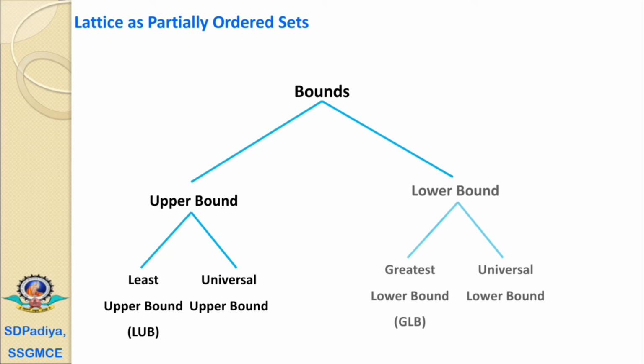Similarly, there are two types of lower bounds. If there are multiple lower bounds, then the greatest among the lower bounds is called the greatest lower bound, and the lowest lower bound is called the universal lower bound. This means that in any lattice, the lowest bound is called the universal lower bound, and the greatest bound is called the universal upper bound.